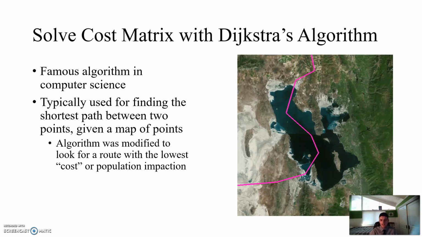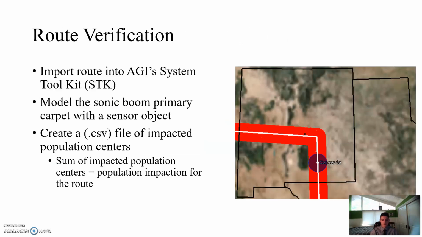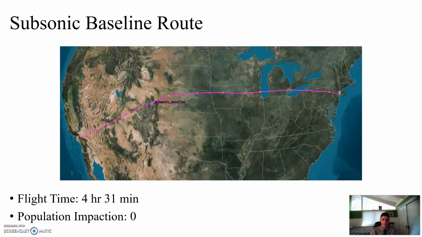So in this figure here, this is the Great Salt Lake in Utah, and you can see that the algorithm knows that nobody lives over the Great Salt Lake, so of course it would be a great place to actually fly a supersonic aircraft. So that kind of concludes the optimization process. I'll now go into presenting some of my results.